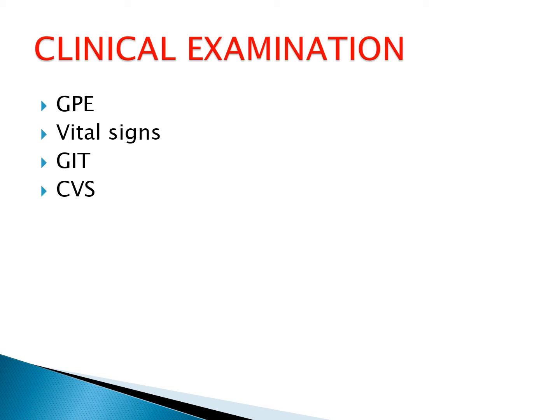And you have to divide the patient while assessing these vital signs and clinical examination. If the patient is hemodynamically stable, that is the blood pressure is adequate, the patient is not very serious. And if the patient is very serious, just like the blood pressure is falling, and the pulse is very feeble, and the patient is going into a comatose condition, then you have to label this patient as hemodynamically unstable.